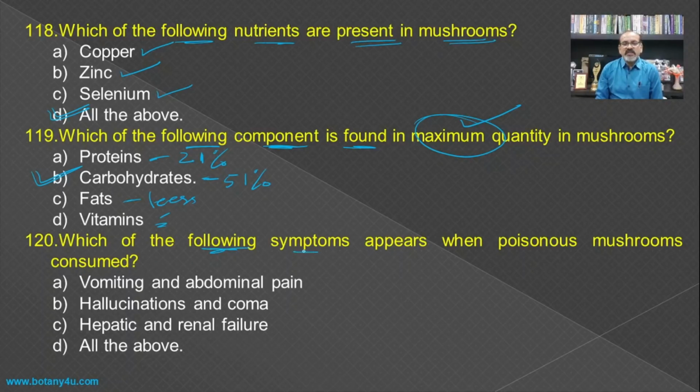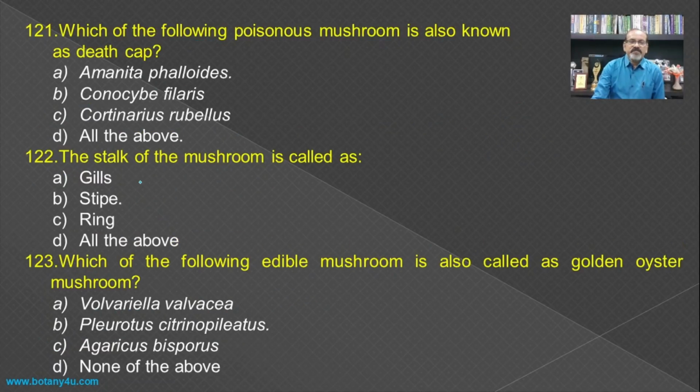Then which of the following symptoms appear when the poisonous mushrooms are consumed? If we consume the poisonous mushroom, then what will be the symptoms after consumption? So first one, that is the vomiting and the abdominal pain, correct one. That is hallucination and the coma, that is again. Then hepatic and the renal failure if the mushrooms are poisonous or deadly poisonous, and hence all the above are the symptoms of the poisonous mushrooms.